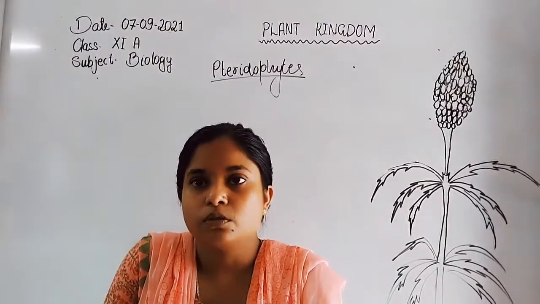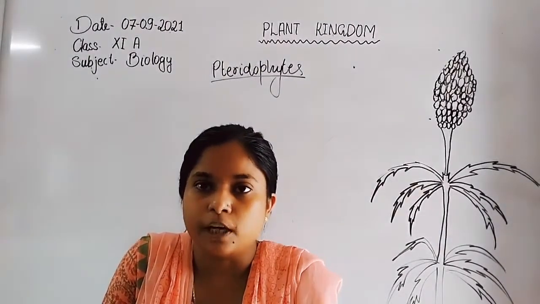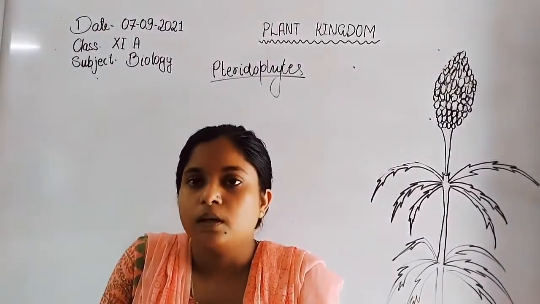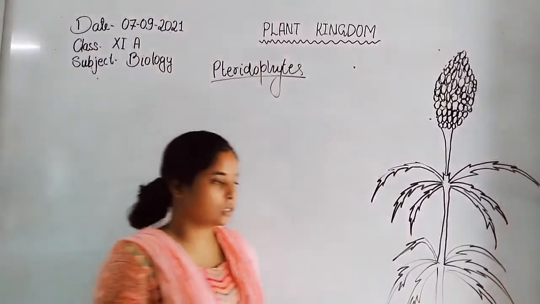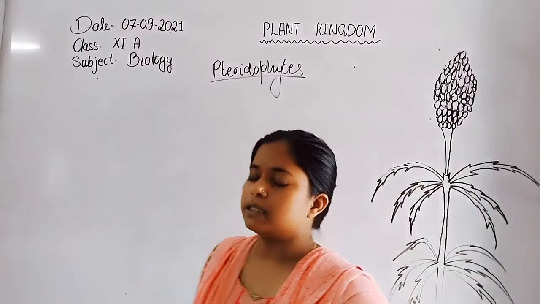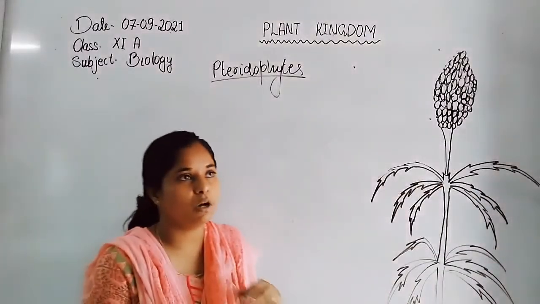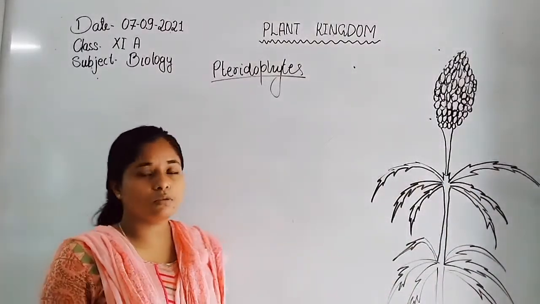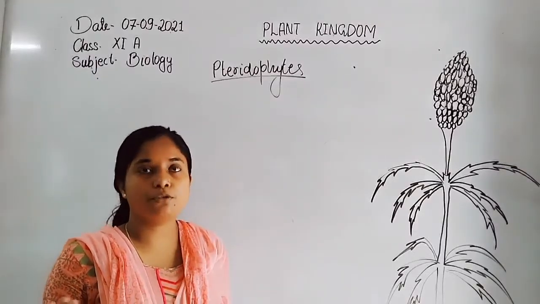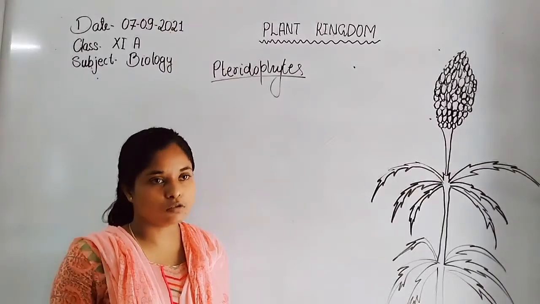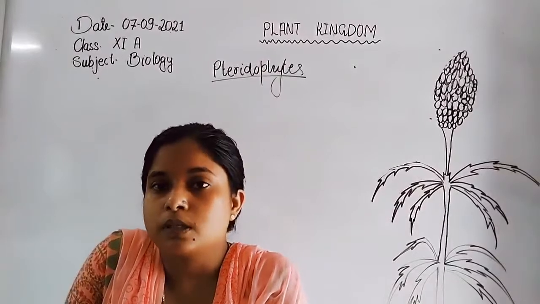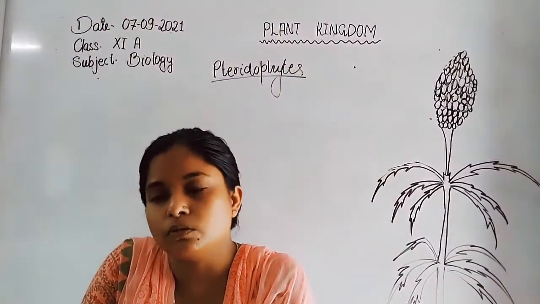In this class, I am going to start with another important topic of the chapter Plant Kingdom, and the topic is pteridophytes. Now, in this topic, we are going to discuss the vascular plants. In the previous class, when we were discussing bryophytes, there was no presence of vascular bundle, and even true root, stem and leaf are absent in the members of bryophytes. So before we start, let us first revise our previous class content, then we proceed to today's topic.